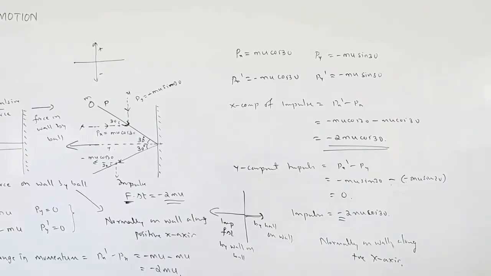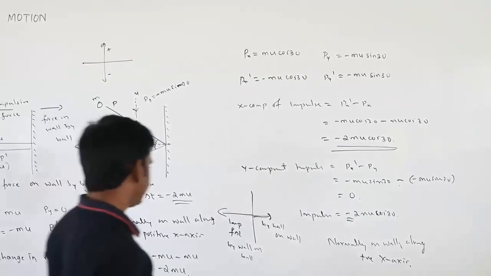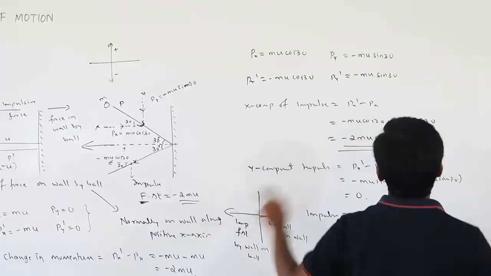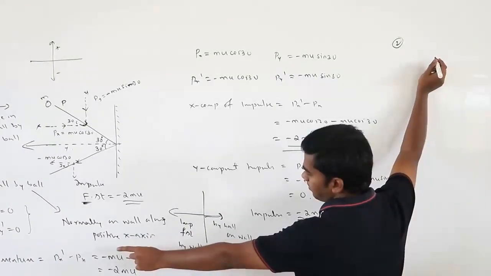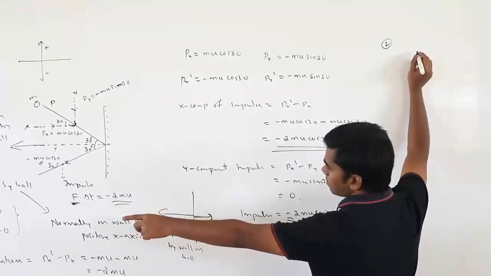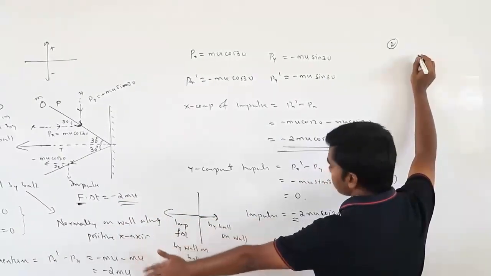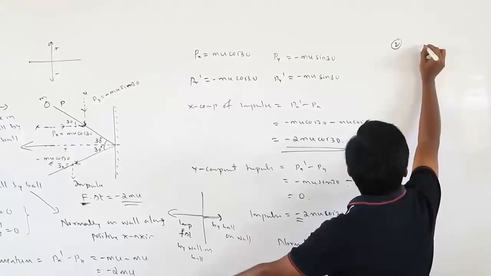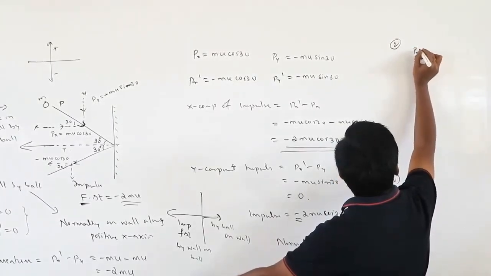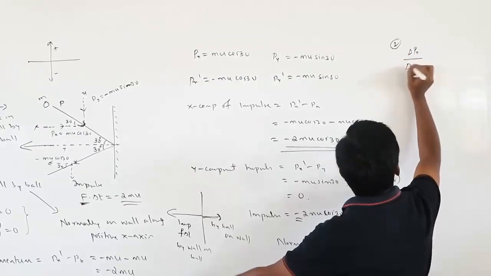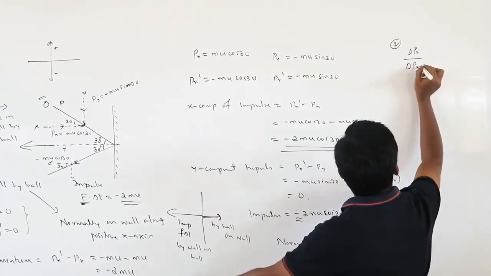Okay, so in the second question they are asking the ratio of these two, that is, the change in momentum, delta px. So the ratio is equal to delta px1 divided by delta px2.